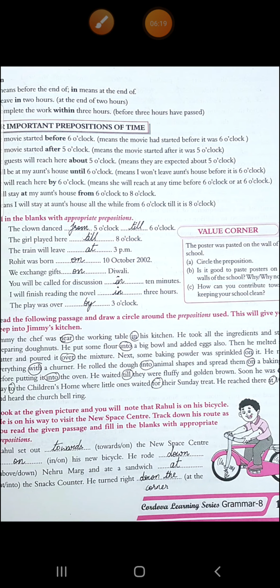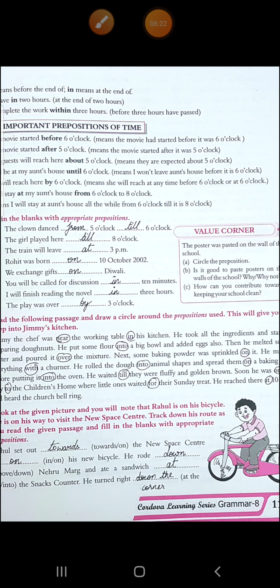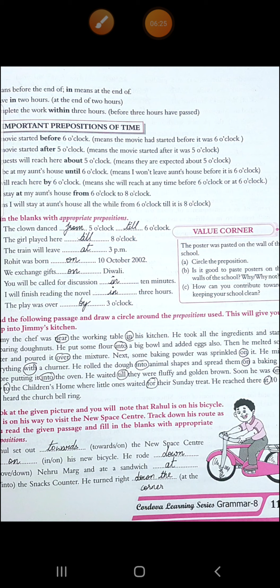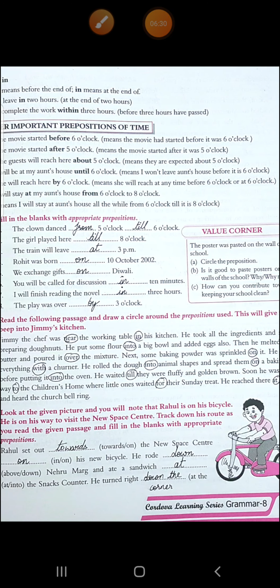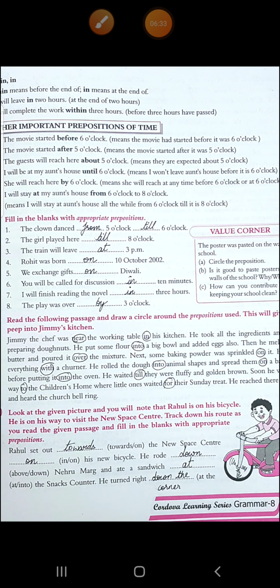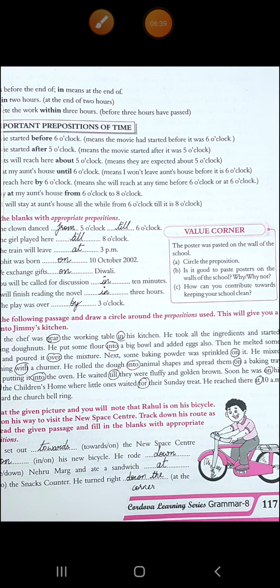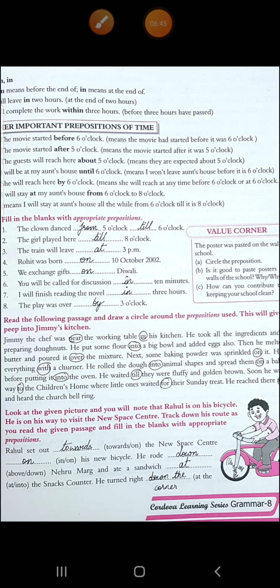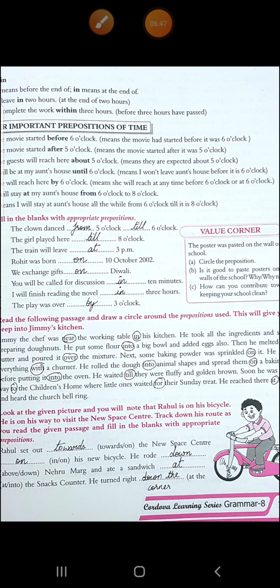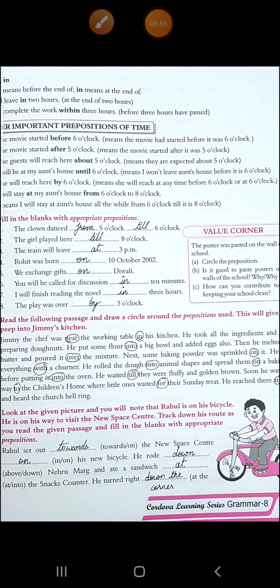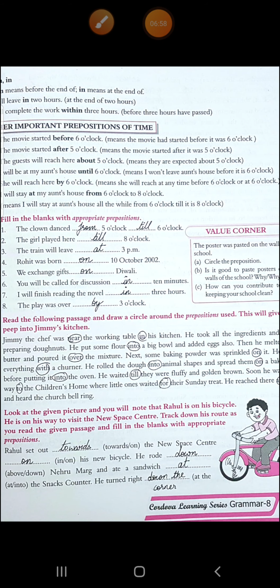He took all the ingredients and started preparing donuts. He put some flour into, you know it is a preposition, a big bowl, and added eggs also. Then he melted some butter and poured it over the mixture. Over is a preposition. Next, some baking powder was sprinkled on it. On is your preposition. He mixed everything with a churner. With is a preposition. He rolled the dough into, is your preposition, animal shapes and spread them on a baking tray. On is a preposition. Before putting it into the oven.